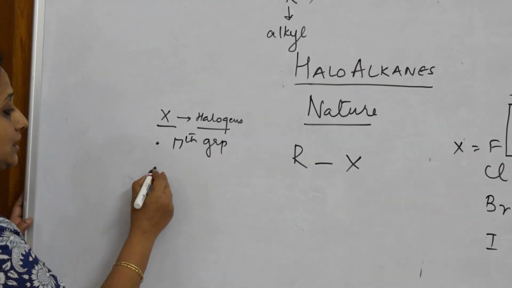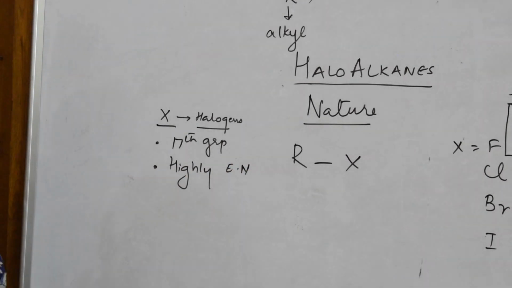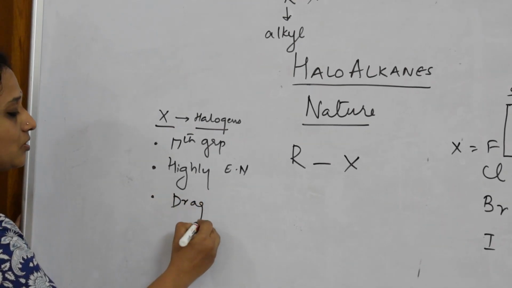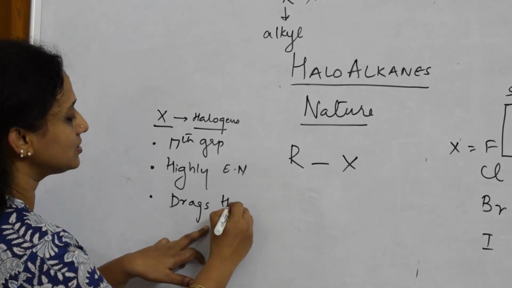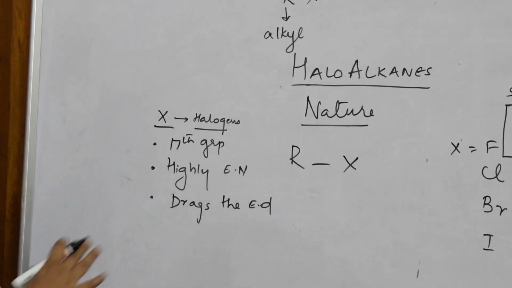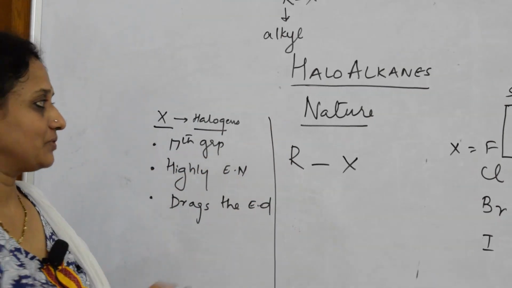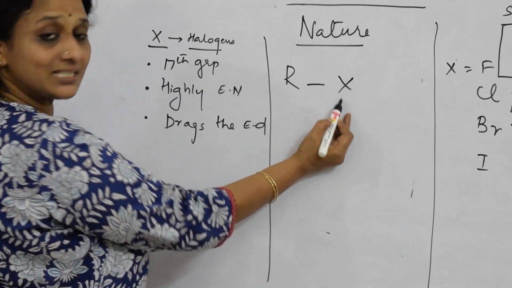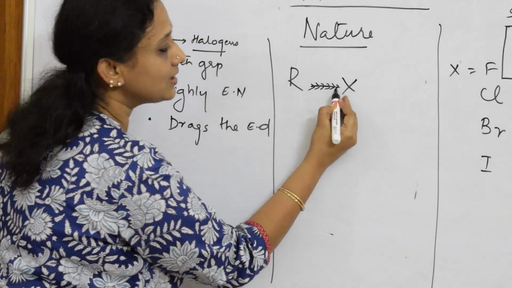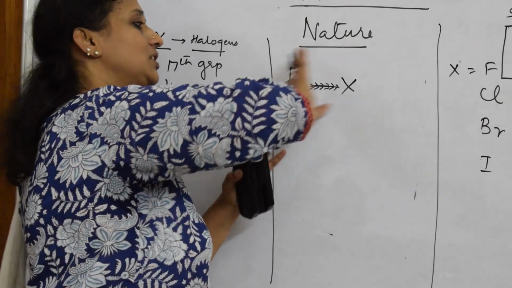What is the nature of that? They are highly electronegative. So what is highly electronegative? Let us speak in basic words: they are going to drag or pull the electron density. Now I have this idea in my mind. Now I should create a brain map, or I have to speak about this nature. Halogen is highly electronegative, so it tries to drag or pull all the electrons towards it. When it is trying to drag the electron density, all the electrons are towards this.